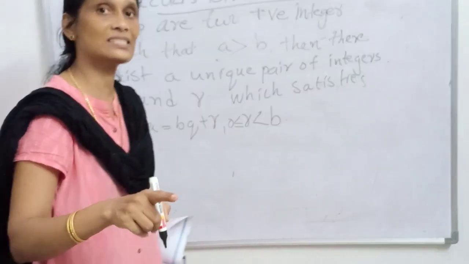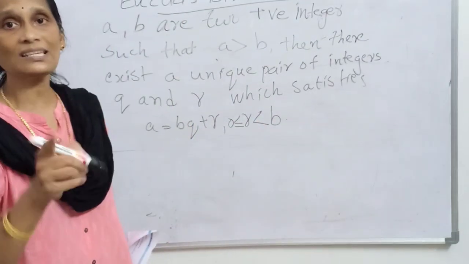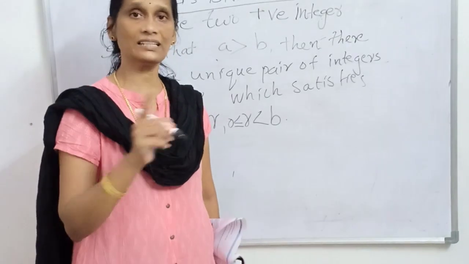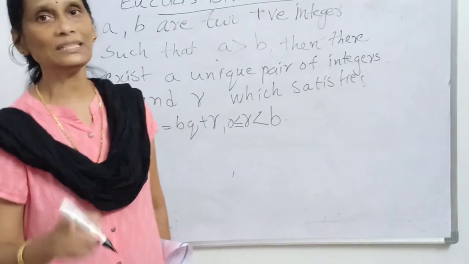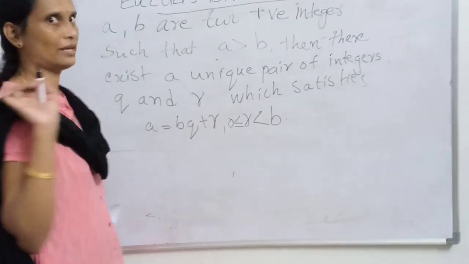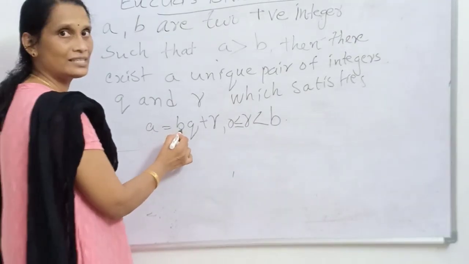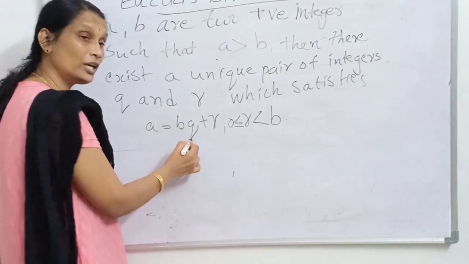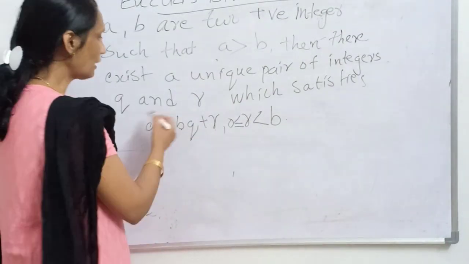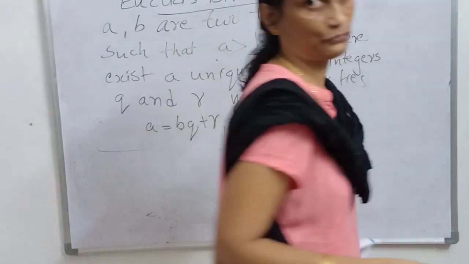Then there exist q and r, the two unique integers which satisfy the condition a is equal to bq plus r, where r is greater than or equal to 0 but less than b. Okay. So, you know that a is the dividend and b is the divisor and q is the quotient and r is the remainder. So, with the help of this one, we can find out HCF.